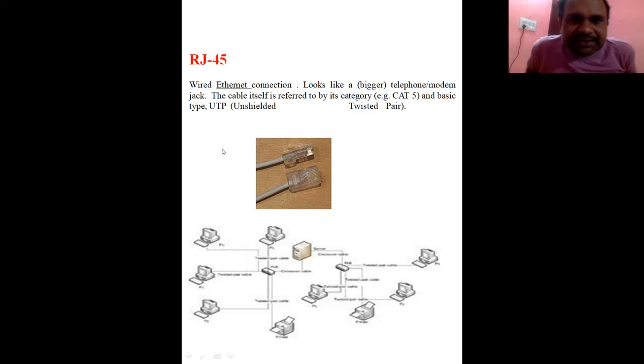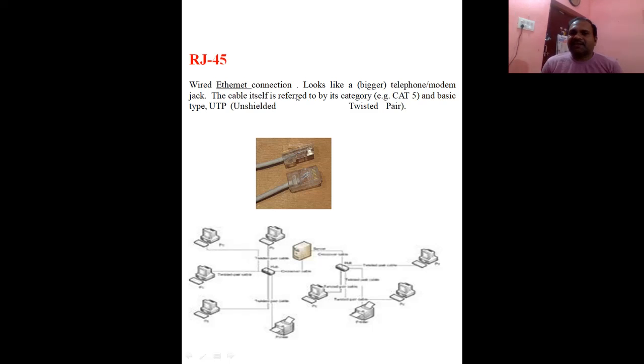So next is the RJ45. This is very important. Why? Because whenever you are going to interconnect a modem or a switch or a hub with the motherboard, such a connector is required. A wired Ethernet connection looks like a bigger telephone or modem jack.